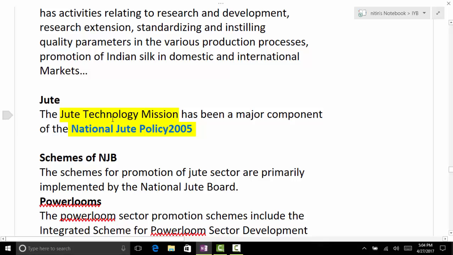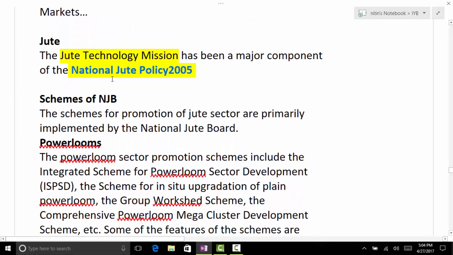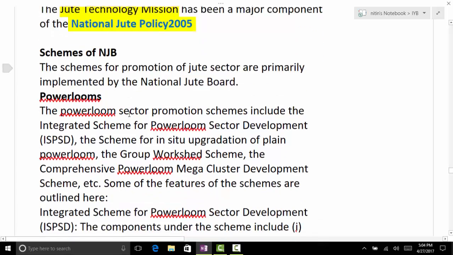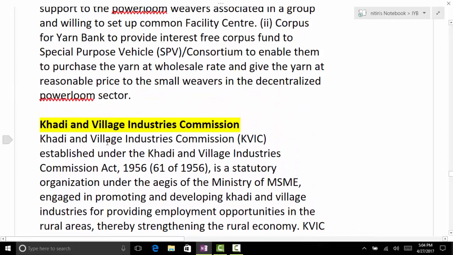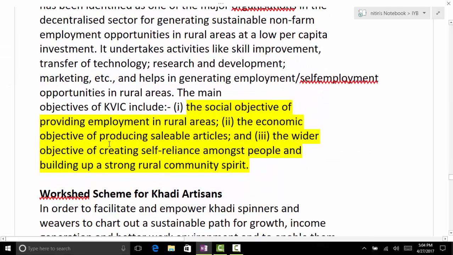For jute we have this policy. There is the Jute Technology Mission and the policy as well. There is the Khadi and Village Industries Commission. Remember this, just so that you can use it somewhere. Khadi and Village Industries Commission. These are the objectives: the social objective of providing employment in rural areas, the economic objective of producing sellable articles, and the wider objective of creating self-reliance amongst people and building a strong rural community spirit.